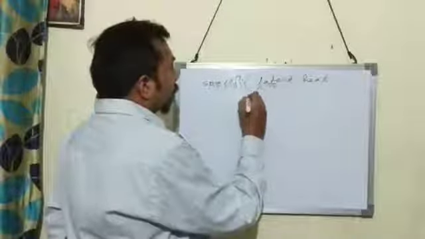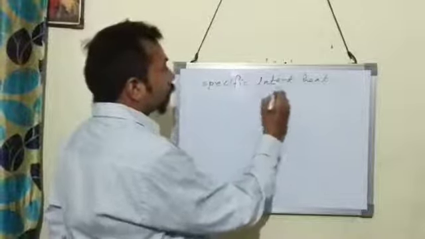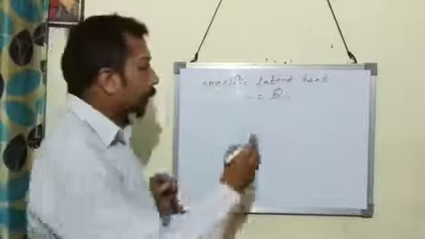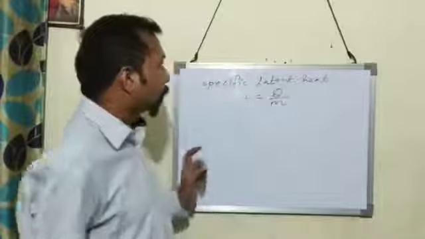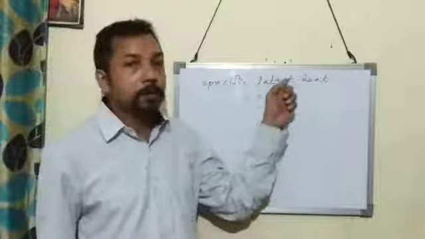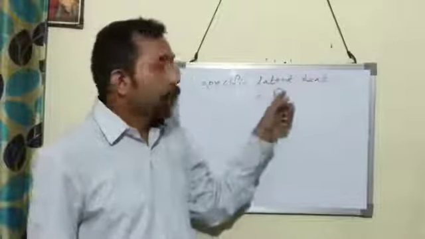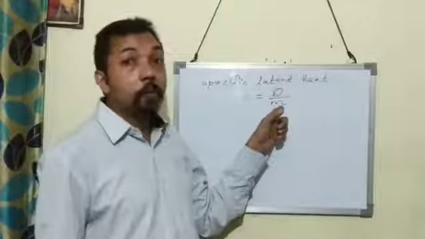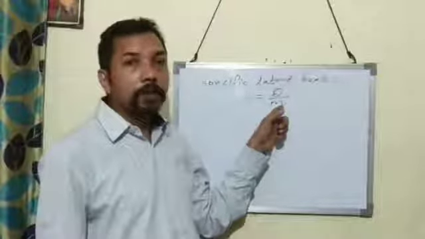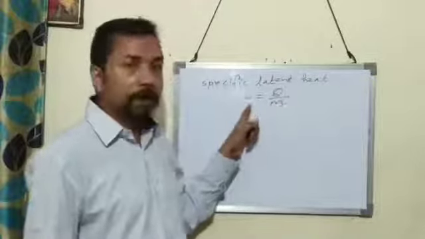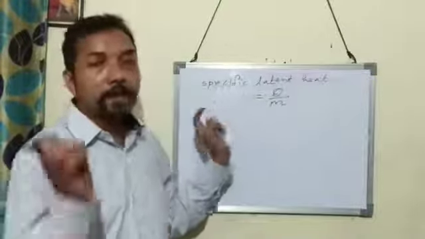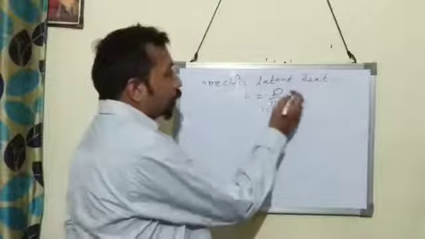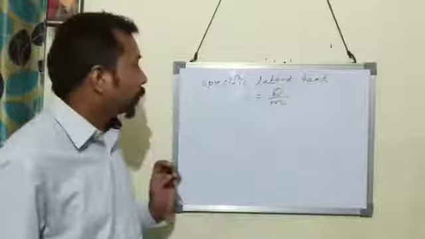So specific latent heat is represented by L, which is equal to the quantity of heat absorbed or liberated by unit mass of substance. Amount of heat absorbed or liberated by unit mass of substance during the change of state is called specific latent heat. The word specific is for a certain specific mass.